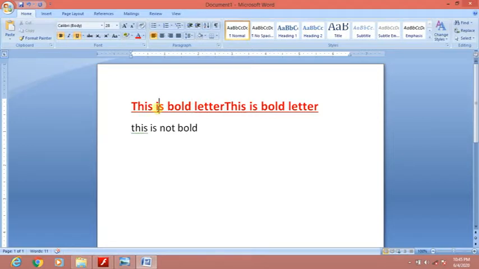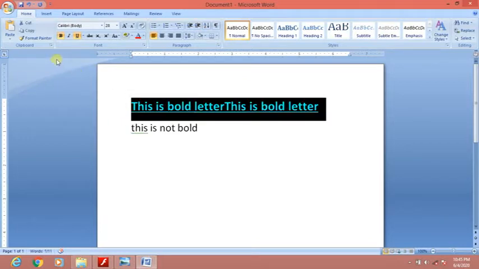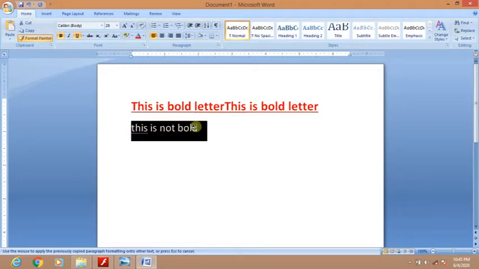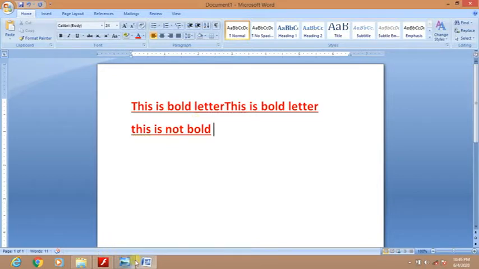If we want to apply the formatting of this text to another text that is here, what we do is first select the formatting and then click on the Format Painter button. Then the mouse pointer changes to brush shape. Here you can see a brush shape appears. Now you can select another text where you want to apply the formatting. Suppose we want to apply formatting to this text, so we select it. It will become like the previous one. Here you can see, just now it became like the previous one. So this way we use the Format Painter tool.